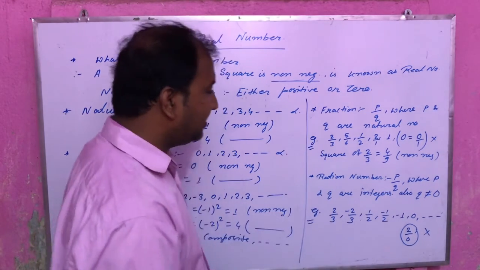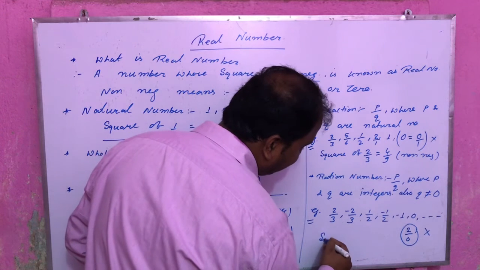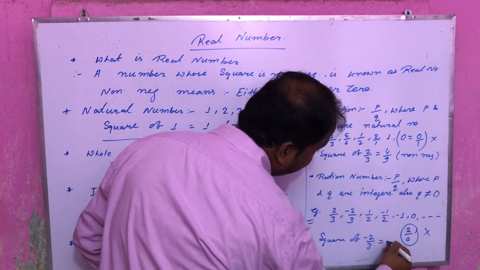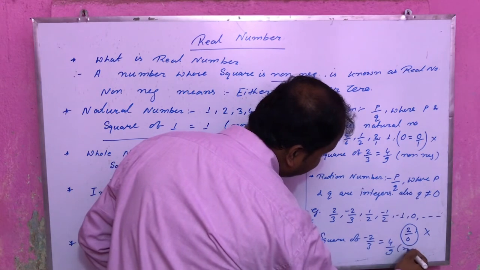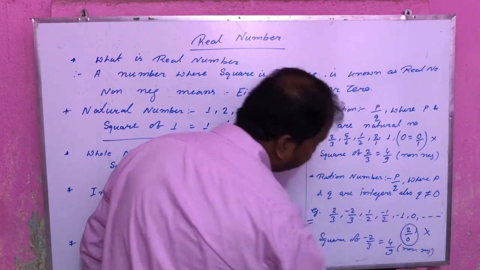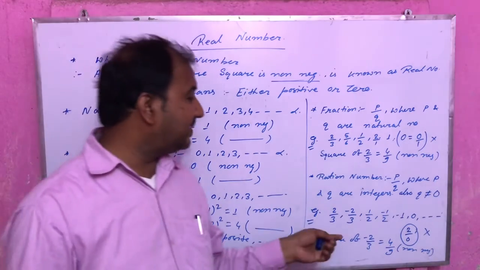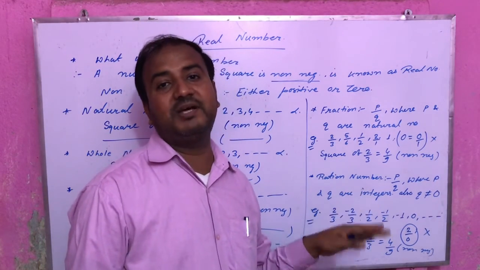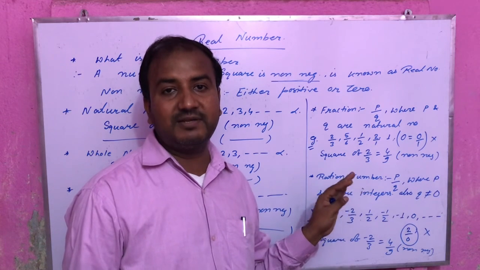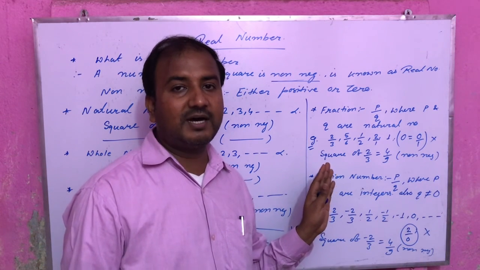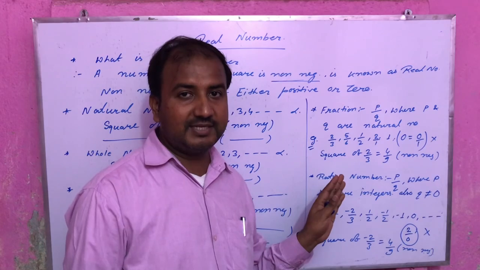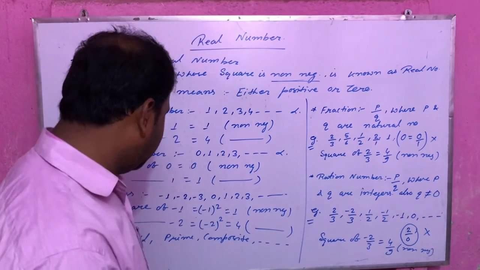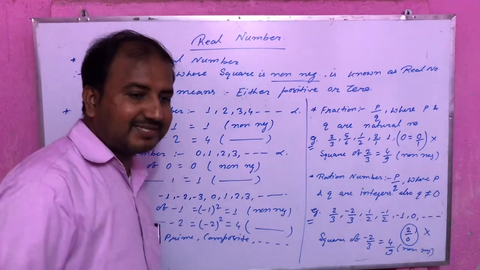Similarly, just go through the rational. Square of minus 2 by 3 becomes 4 by 9, and this is non-negative. Means till rational numbers, whatever numbers we have learnt, all the numbers are real numbers. Okay. Some more numbers that are real, I am just discussing on this.